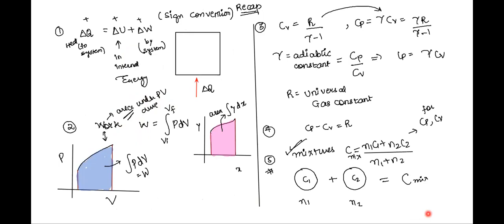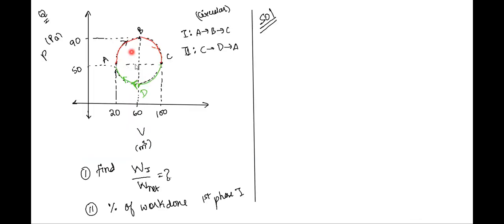Now think on these lines, Karan. So we can find the work as the area under the graph A, B, C. Okay, tell me how will you find it out? What is the area? Would you like to shade it? Yeah, go ahead and shade it. You can use this. I'm leaving the pen to you. You can move the pen.